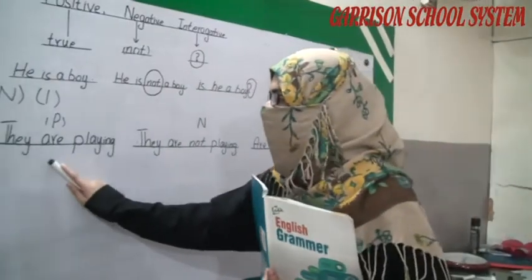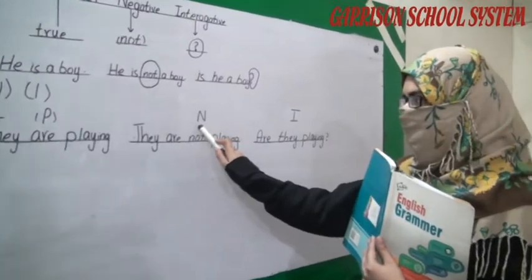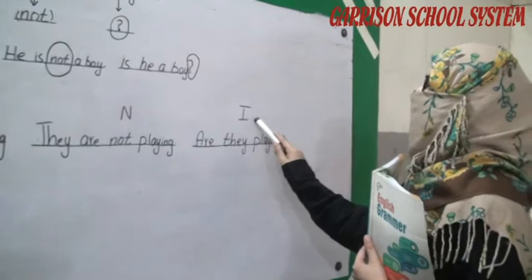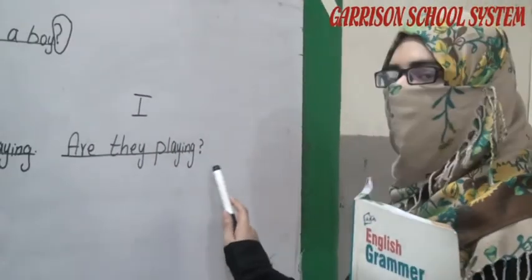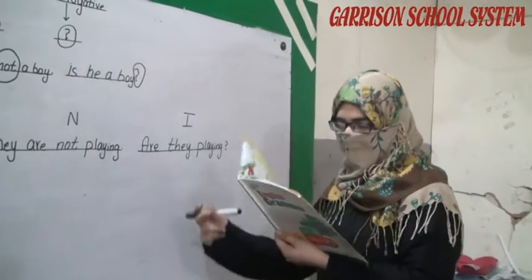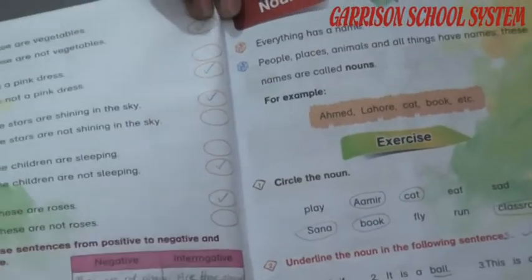First one, they are playing for the positive, but when we are making the negative statement, we add not. They are not playing. When we are making the interrogative statement, we add a question mark at the end, like are they playing. Now, the rest of others is solved by you under the guideline of your parents and the teachers.